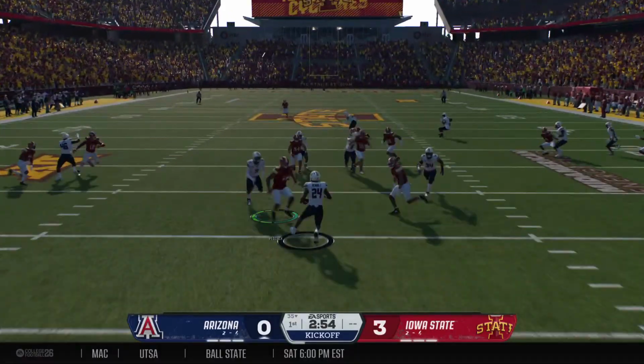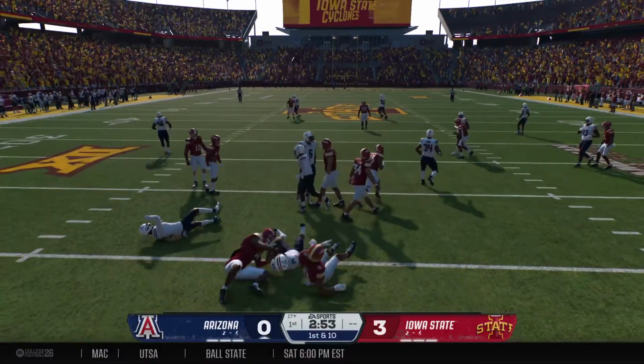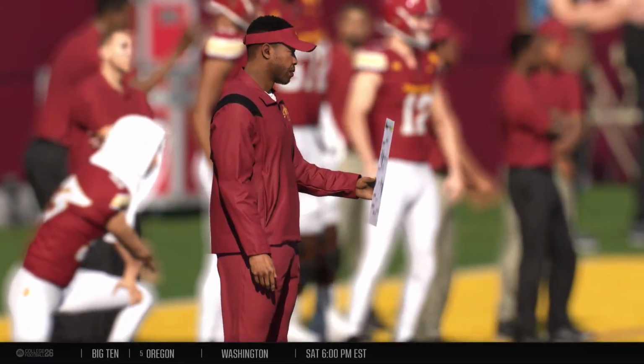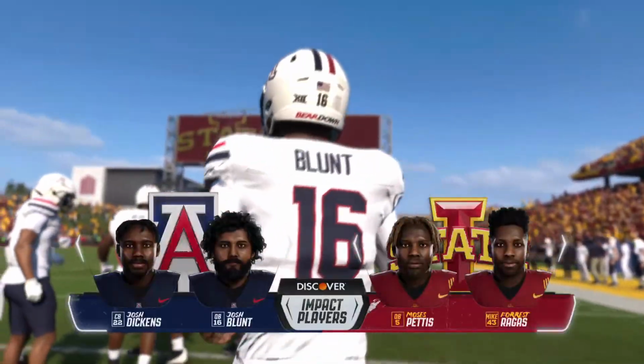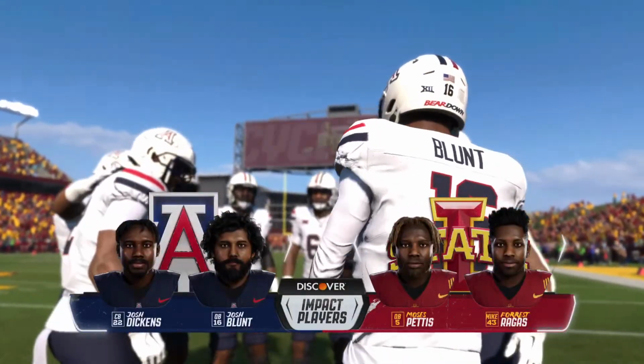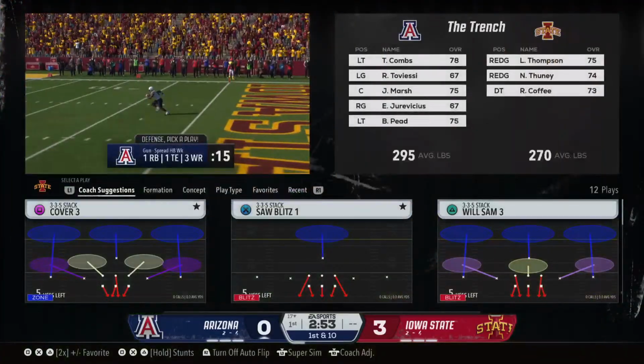Here he comes from inside his own 5. Didn't find any crease in that kickoff coverage, and he'll be stopped at the 17. So Arizona's offense will try to get something started with their first possession.